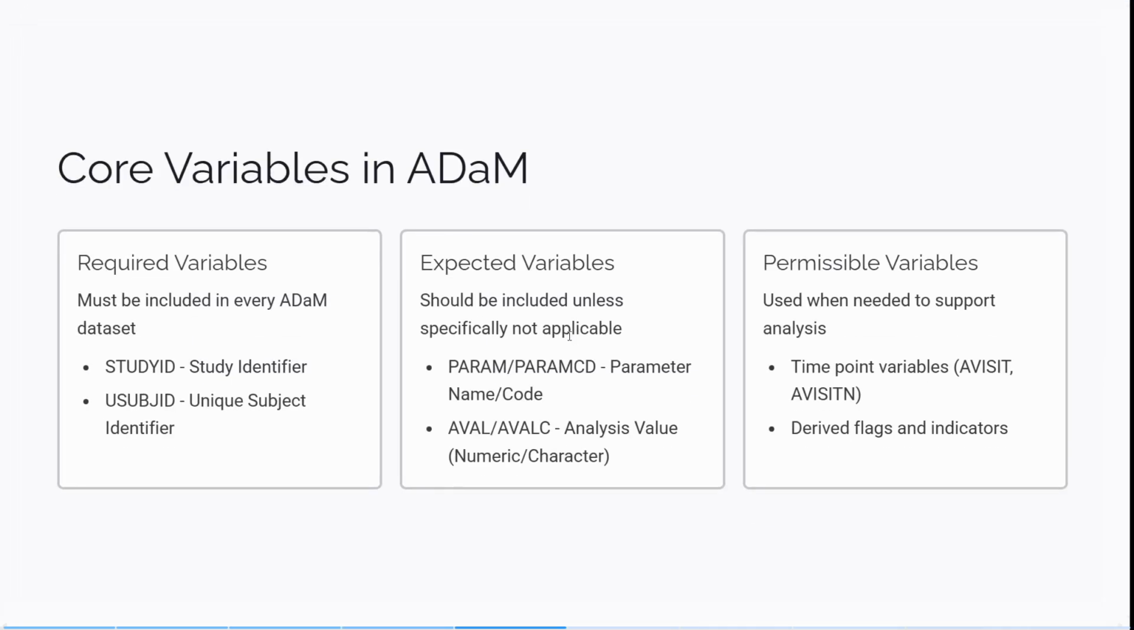So the core variables in ADaM. There are three major core variables, only three. The required variables must be included in every ADaM dataset, such as study ID and unique subject ID. Expected variables should be included unless specifically not applicable, such as PARAMCD and AVALC. Permissible variables are used when needed to support analysis: the time point variables, derived flags, and indicators. These three are the core variables in ADaM.